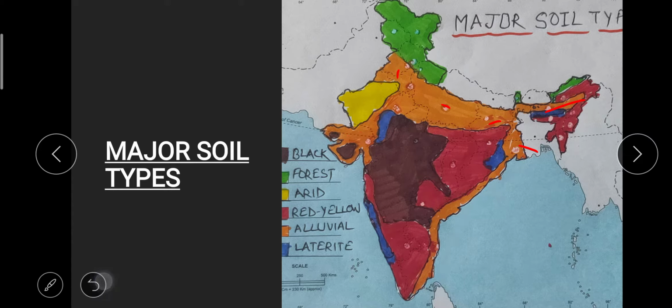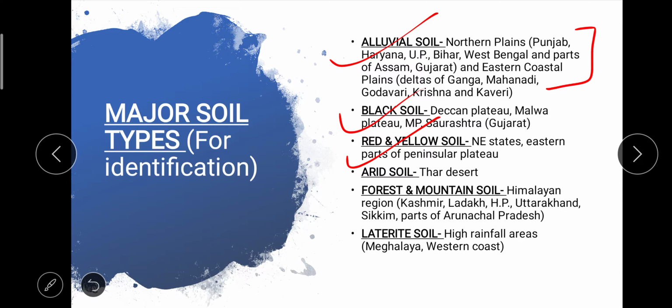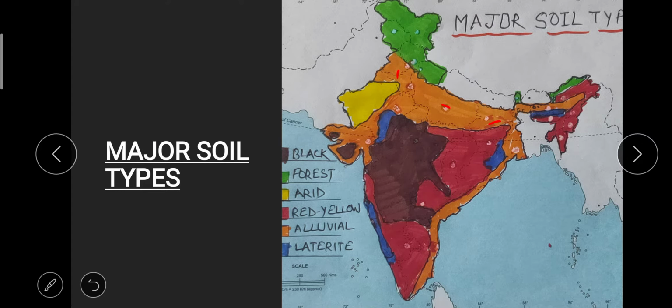Now after red and yellow we can go for arid soil. Mainly Thar desert is there where arid soil is found. Look at the map again. Yes, arid soil region, that is Thar desert, or you can say western and northern Rajasthan. Okay dear friends, central Rajasthan is also there.